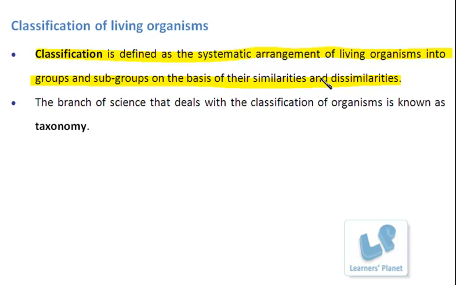And of course, the second thing is that the branch of science that deals with the study of classification of organisms is known as taxonomy. The organisms have similarities as well as dissimilarities. If they have similar characteristics, they are supposed to form a single group. Later, when the dissimilarity appears, when some varied feature occurs in these organisms, they are further subdivided into groups. This is how the concept of classification actually works.